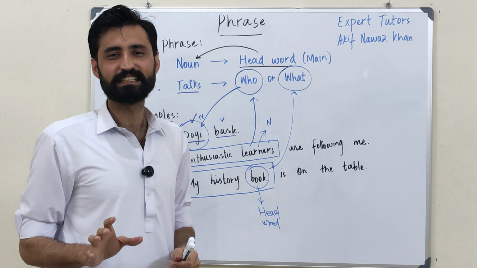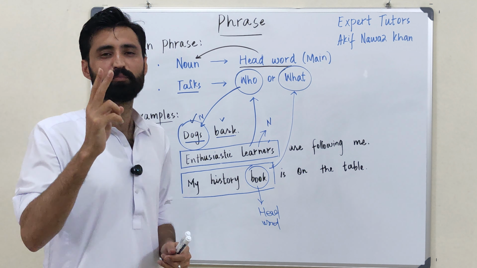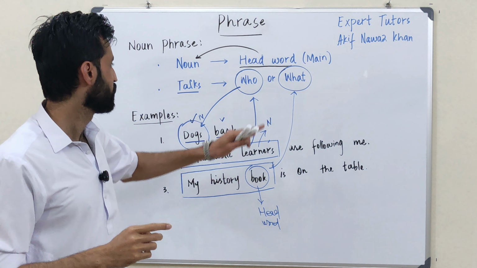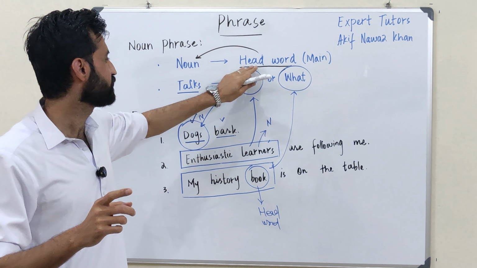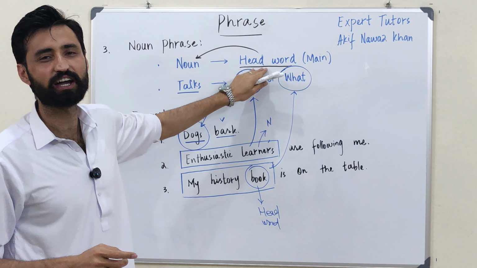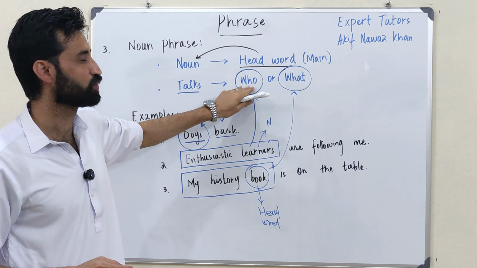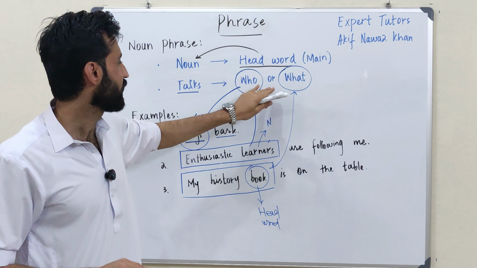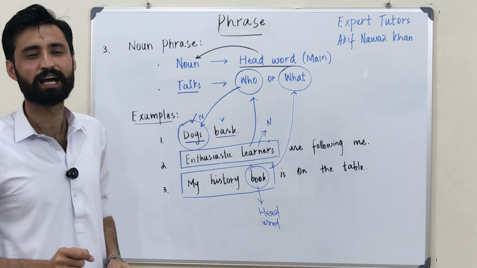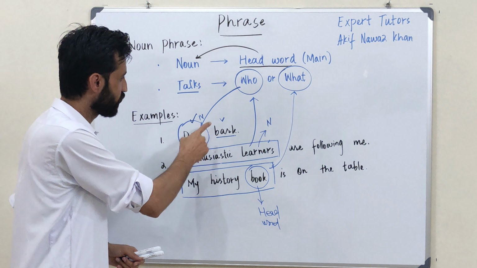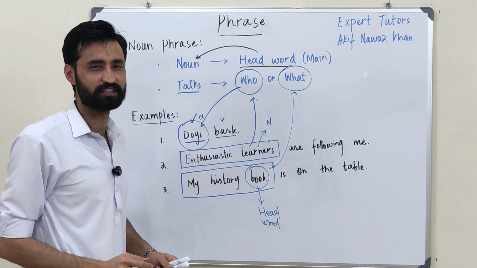To summarize this entire discussion, to identify a noun phrase, make sure to keep two things in mind. When the head word is a noun, it's a noun phrase. And if it's difficult for you to identify the head word, then you can replace the entire phrase with either who or what. And if you come up with this question, the answer would be a noun phrase, as we applied all these points on the given examples.